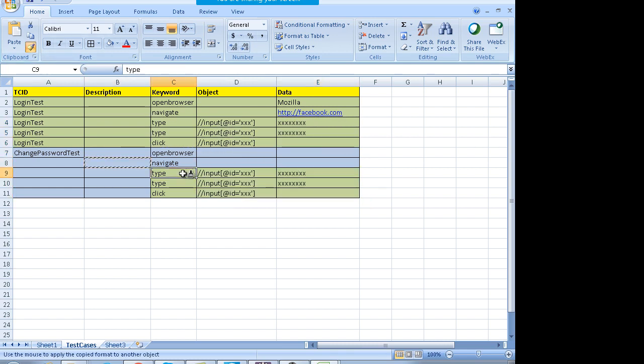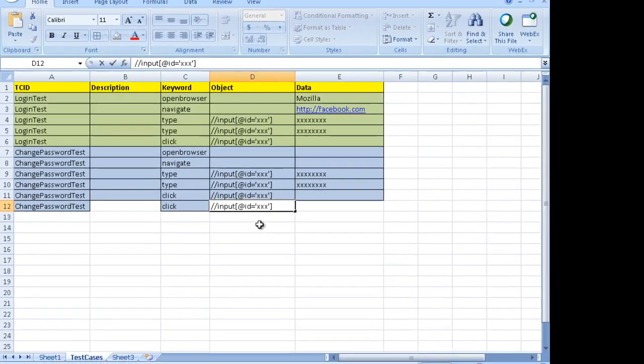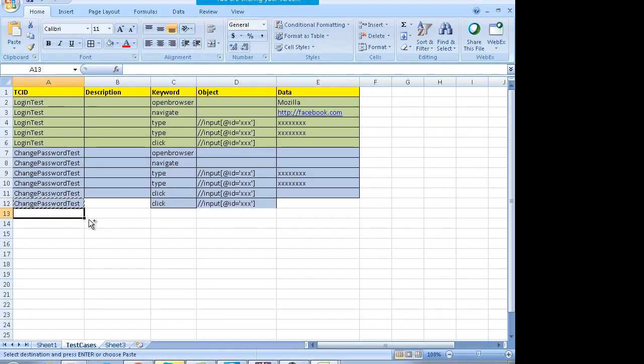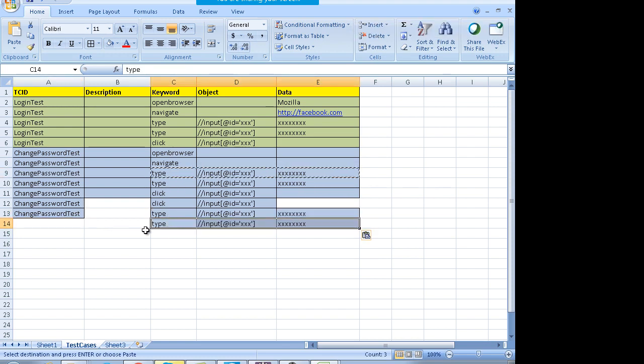Okay, you log in. Now after logging in, you have to change the password. So suppose you use the keyword click. The keywords are reusable. You can use them again and again with different input parameters. You click on the XPath of, say, a password change page and you go there, you type your old password, you type your new password, okay, and you click on the submit button.